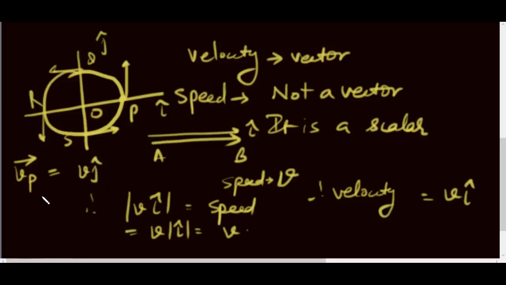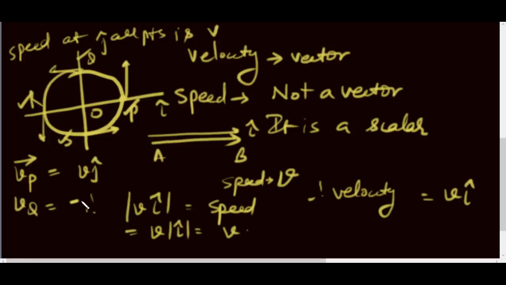Okay, so speed in a uniform circular motion at all points is v. It will be constant at P, R, Q, S, but velocity will not be constant. So for example, v of Q will be equal to minus v i. Again, v of R would be equal to minus v j. Okay, and v of S, as we know, v i. Okay.